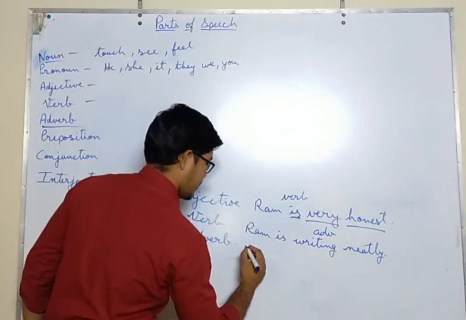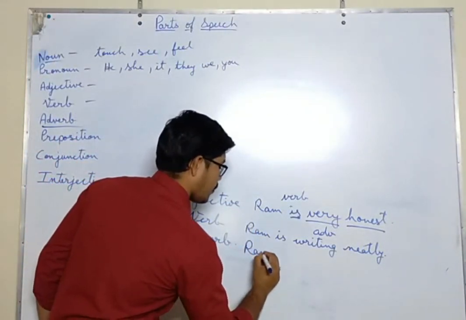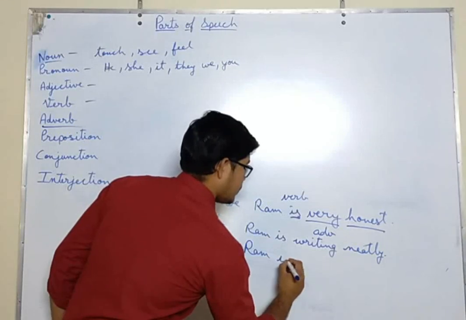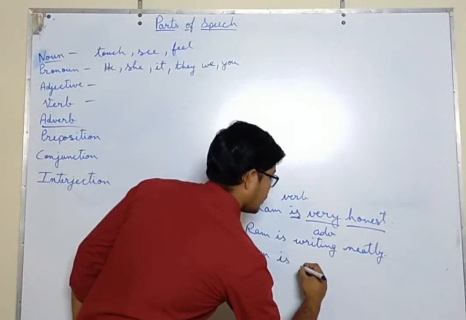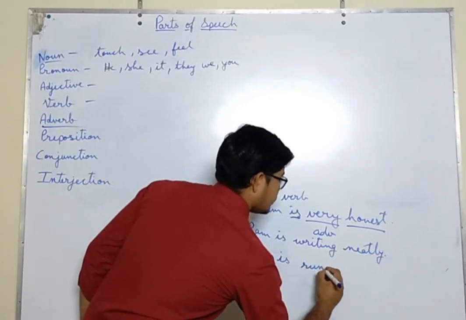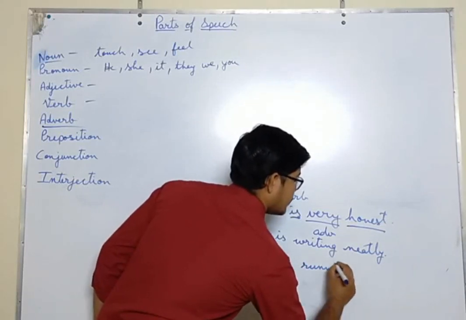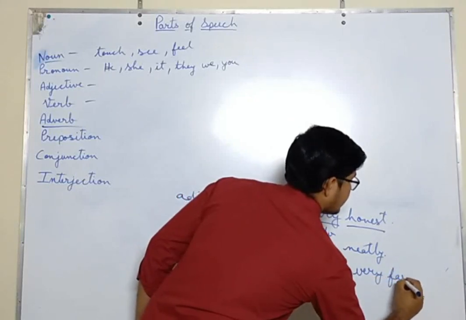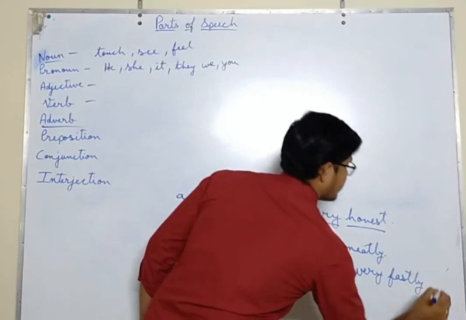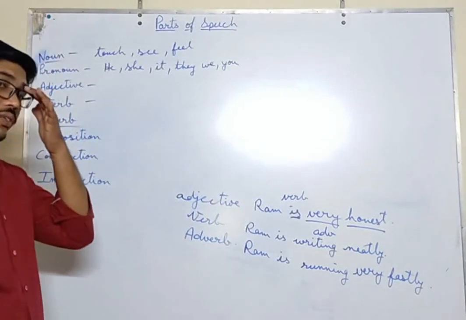Now we will see how an adverb describes another adverb. This is the example: Ram is running very fastly. Now this is a very good sentence.